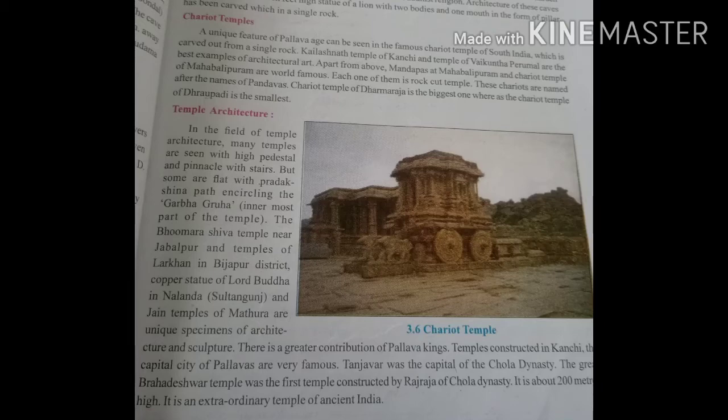Kailashnath temple of Kanchi and temple of Vaikunth Perumal are the best examples. Mandapas at Mahabalipuram and chariot temples of Mahabalipuram are world famous. Dharmaraja's temple is the biggest one, and Draupadi's temple is the smallest one, that you have to remember.